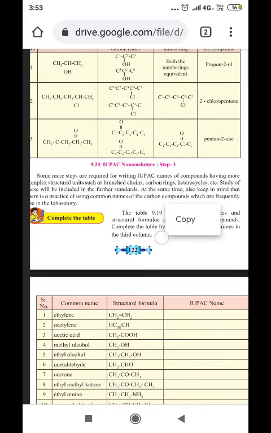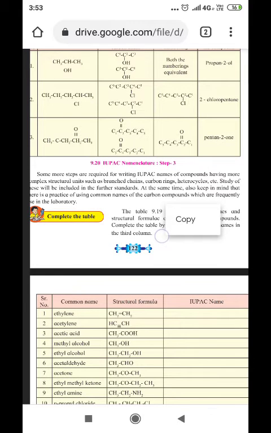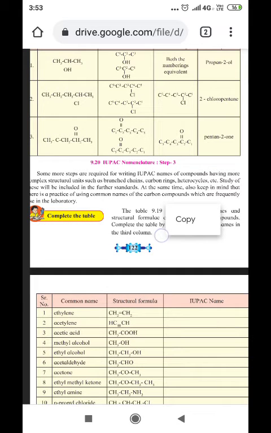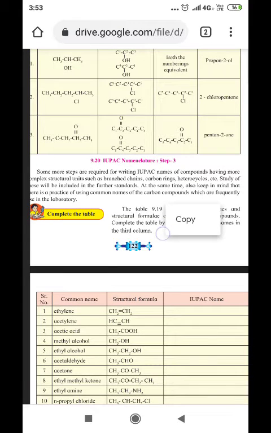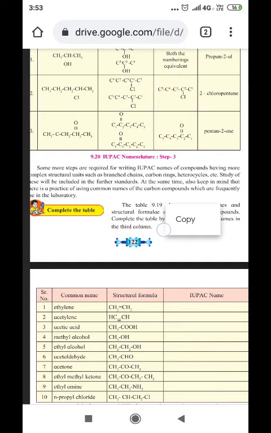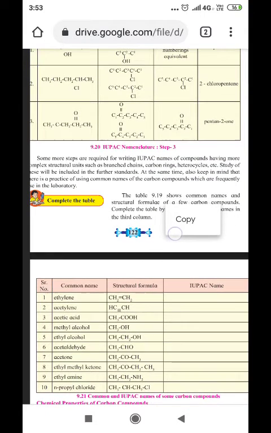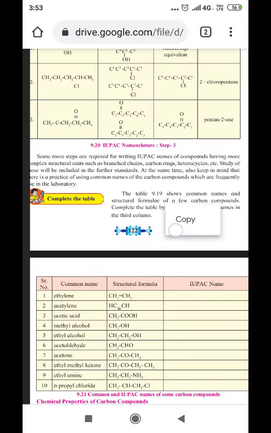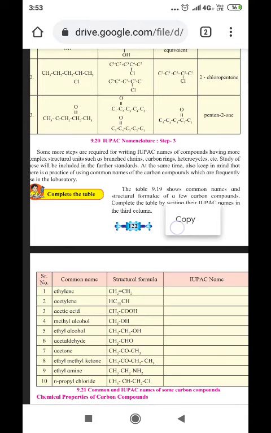Similarly, you can see it with the third example. The number of carbon chains in a straight line, you can count it and see there are 5 carbon in a straight line, and therefore the parental group becomes pent. Since here single bond is there between carbon and hydrogen, the term AN is being used. But here one functional group is there, C double bond O, which is nothing but ketone, and therefore here E is replaced by ONE. Now that ketone is attached to which carbon?